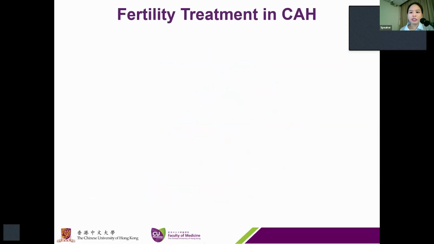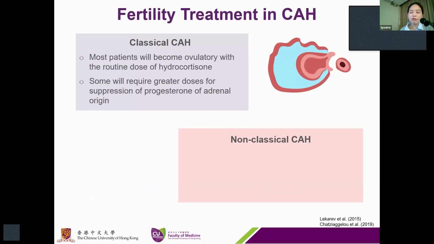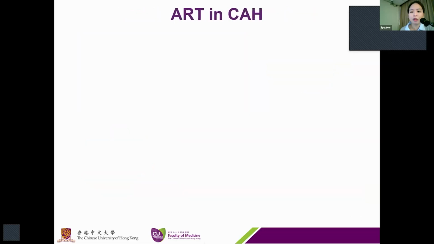Regarding the fertility treatment, in classical CAH, most patients will become ovulatory with the routine dose of hydrocortisone, and some will require a higher dose for suppression of the progesterone of adrenal origin. For the non-classical type of CAH, patients exhibiting symptoms of hyperandrogenemia are also likely to benefit from some therapy, although spontaneous pregnancies without any glucocorticoid replacement have been reported in up to 50 to 60% of this population.